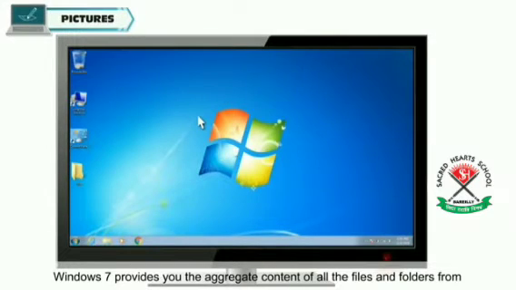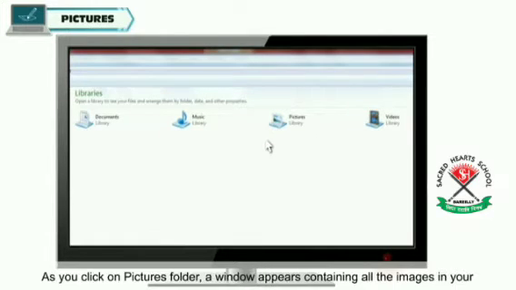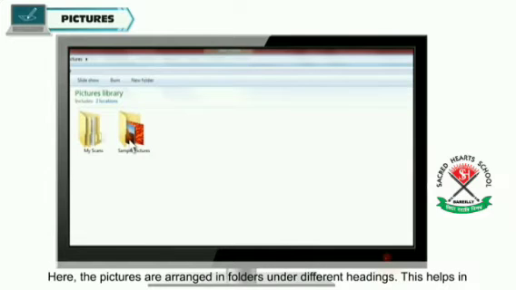Windows 7 provides us the aggregate content of all the files and folders from various locations in 4 different formats: documents, music, pictures and videos. As you click on Pictures folder, a window appears containing all the images in your computer. Here the pictures are arranged in folders under different headings.